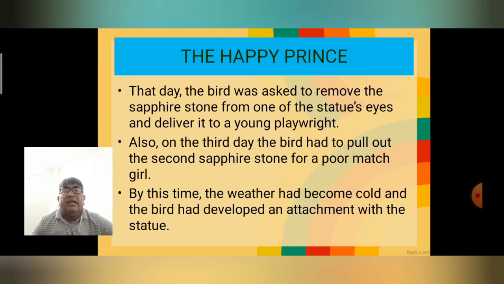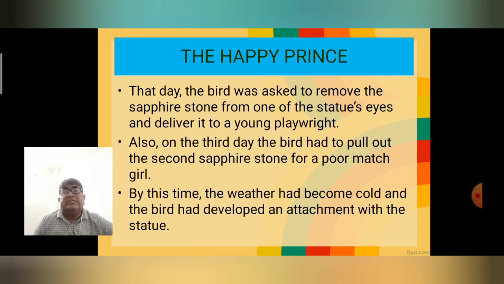The swallow refused: "If I remove this sapphire from your other eye, you will be blind. You cannot see. I won't do it." But the prince said, "Just follow my command." So the swallow removed the second sapphire from the prince's eye.